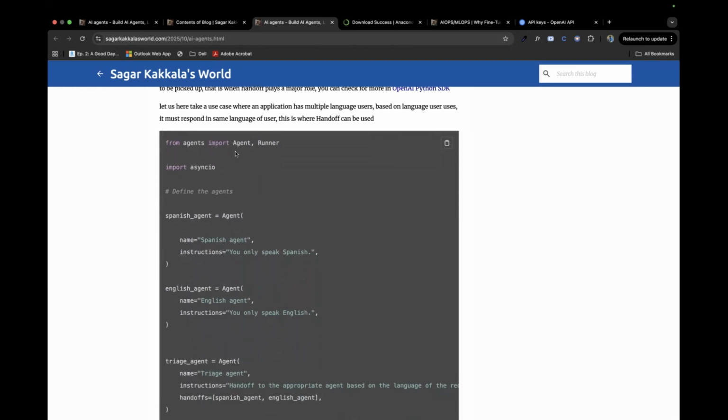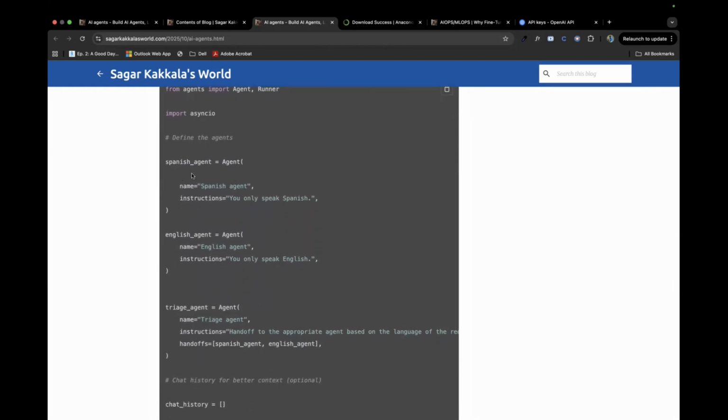Here we are using a Spanish agent, and in the Spanish agent we are saying you speak only in Spanish. For an agent you need to know that name and instructions are the important arguments. So here I created a Spanish agent, just like a mini agent I could say. And here it's an English agent, so you speak only English.